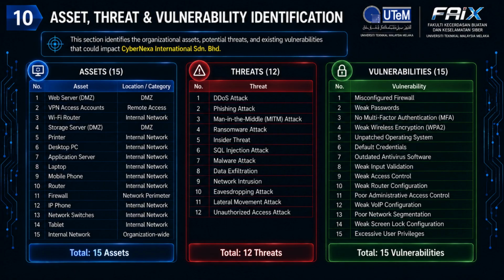A total of 15 organizational assets were identified, including web servers, application servers, storage servers, VPN access accounts, firewalls, routers, switches, desktop computers, laptops, mobile devices, and the internal network. These assets support the organization's daily business operations and therefore require appropriate protection.